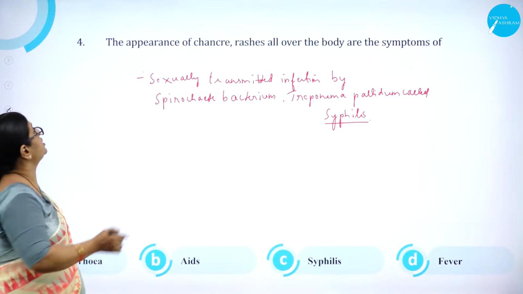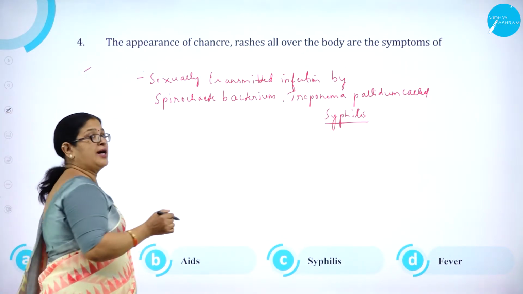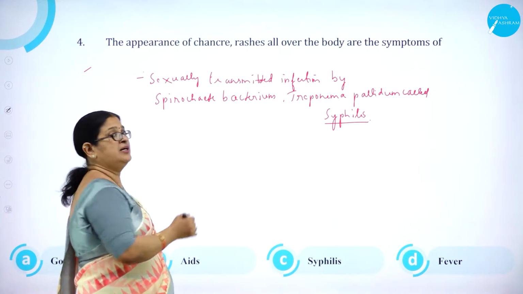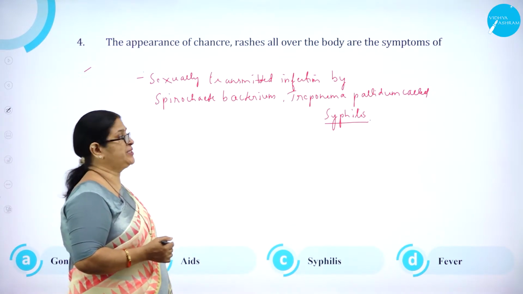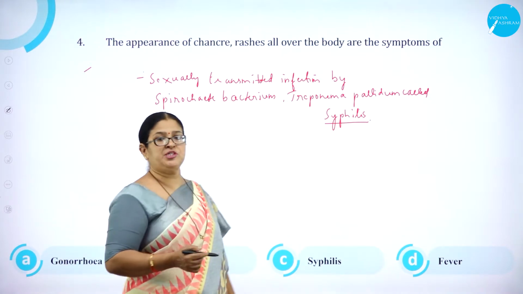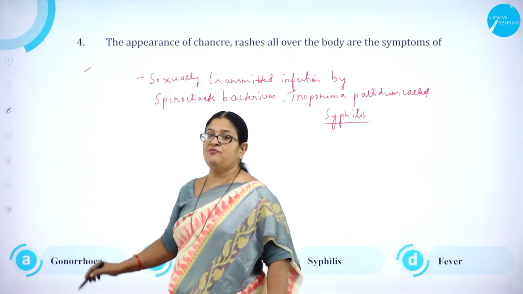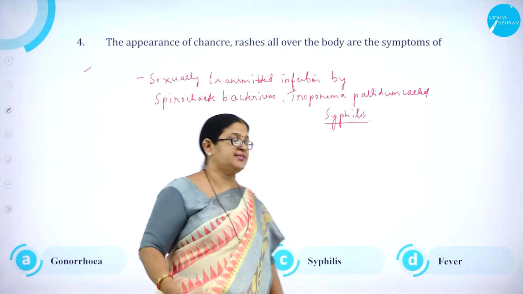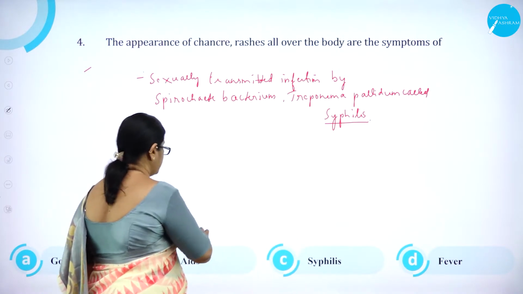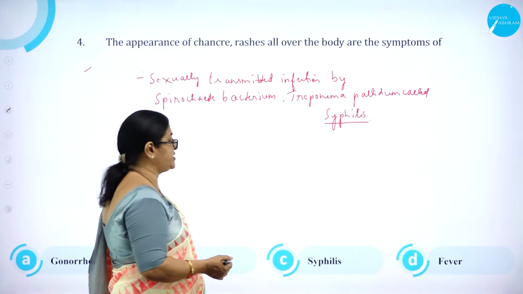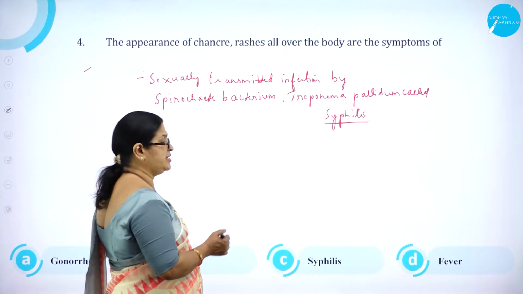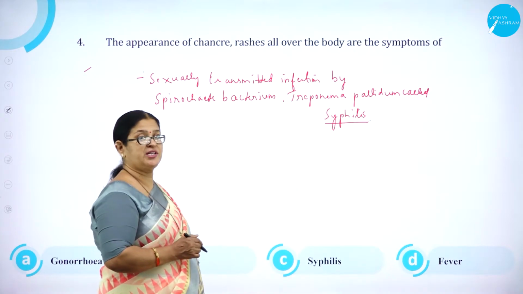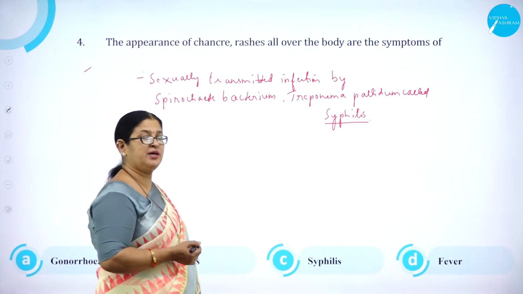Moving on to question number 4. The appearance of canker, rashes all over the body are the symptoms of: option A, gonorrhea, which is a sexually transmitted disease; AIDS, which is also a sexually transmitted disease; syphilis, which is also a sexually transmitted disease. Fever is not a sexually transmitted disease. It's just a disorder in the body.